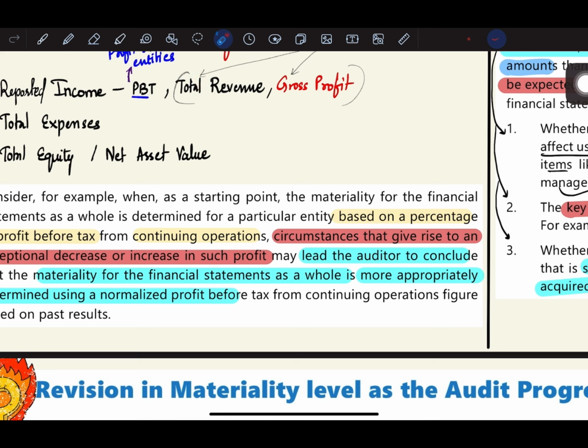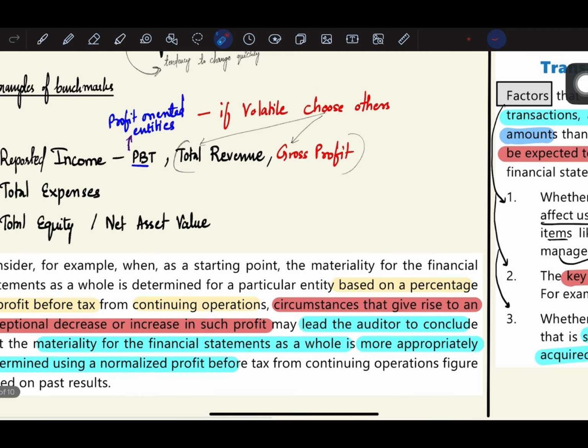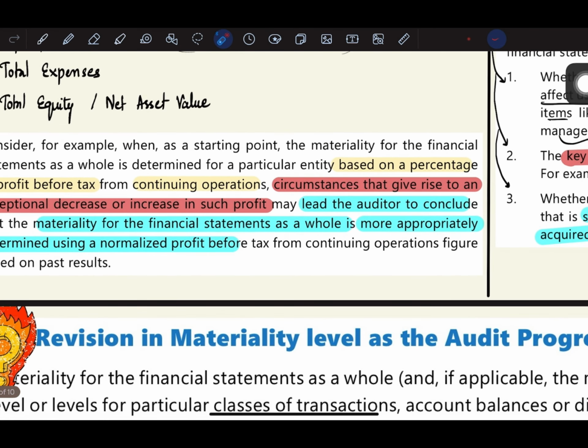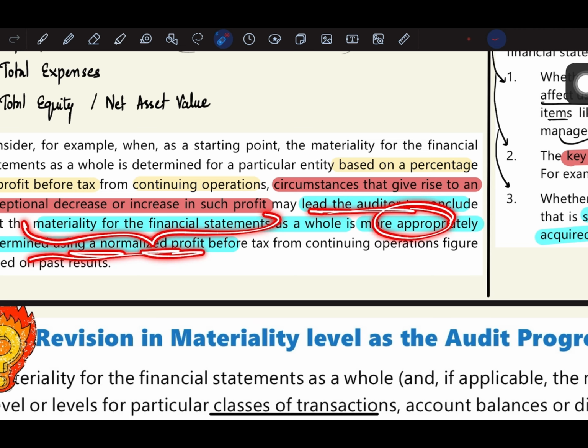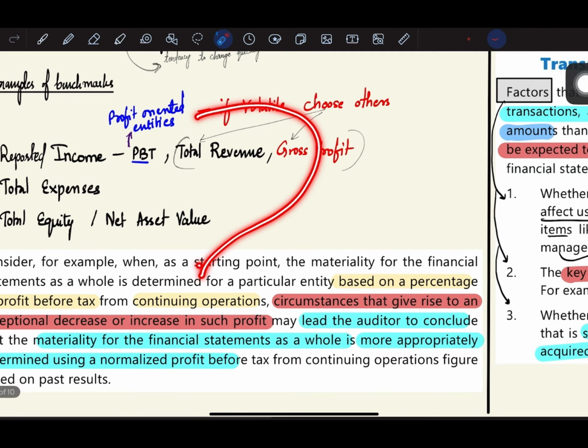Next, for example, as a starting point, the materiality for the financial statements as a whole is determined for a particular entity based on a percentage of profit before tax. So for an entity, you are determining the benchmark level by using a percentage of PBT, profit before tax. And there are circumstances which give rise to an exceptional decrease or increase in profit. The profit might increase, it might decrease. It means that the profit is volatile. So in that case, what do you need to do? The auditor will conclude that the materiality for the financial statements is more appropriately determined through normalized profit before tax from continuing operations. So basically this example is elaborated over here.